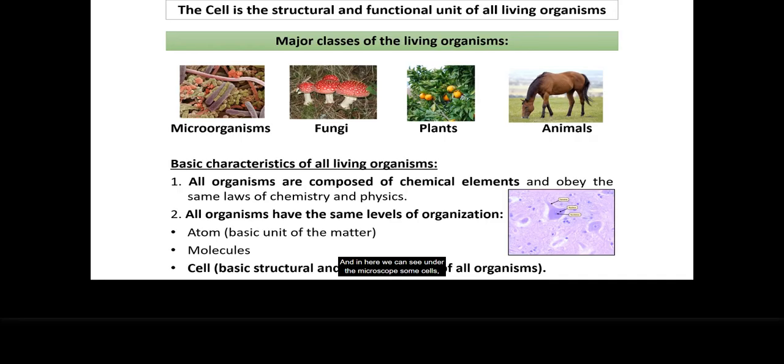And here we can see under the microscope some cells, in particular light microscopy from brain tissue. So this is a neuron. This is the nucleus of the neuron. This is the cell body of the neuron. And this is the nucleus of the glial cells, the smaller one.